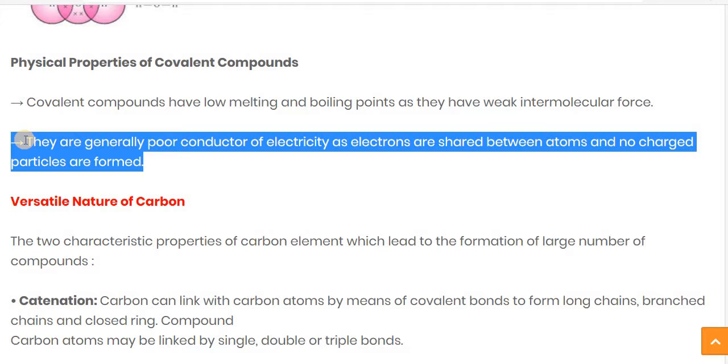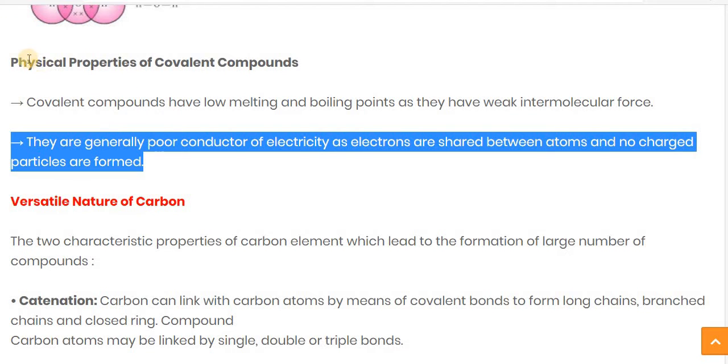So covalent compounds are generally poor conductors of electricity, as the electrons are shared between the atoms and no charged particles are formed. Due to that, covalent compounds are poor conductors of electricity.